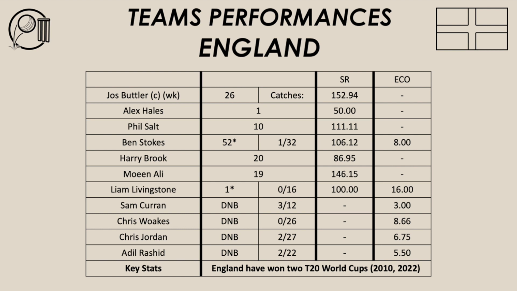To keep Pakistan to 8 for 137 from their 20 overs was a good effort in this T20 World Cup final. They bowled good lines and lengths. They executed their plans and skills with the ball. They took wickets at regular intervals throughout the Pakistan innings. They applied pressure with the ball onto the Pakistan batters. Every bowler did their job.